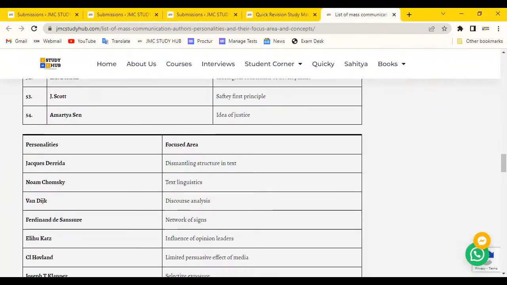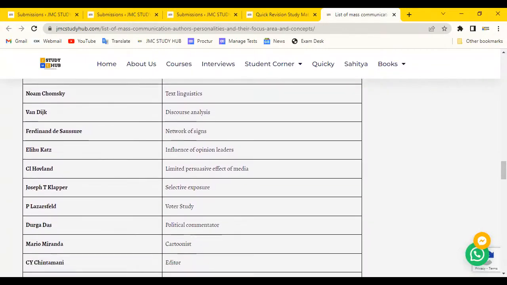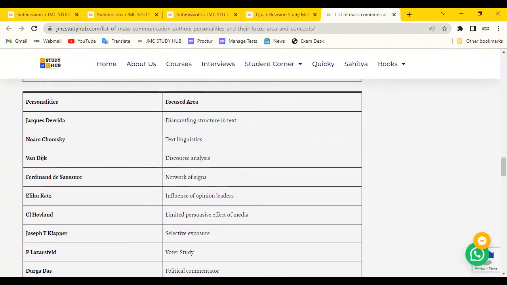See the focus areas: Jacques Derrida gave deconstruction of the text. Here, dismantling structure in the text means how the text is deconstructed to understand it. We cannot understand a whole paragraph in one way; we have to divide the text, we have to deconstruct the text.